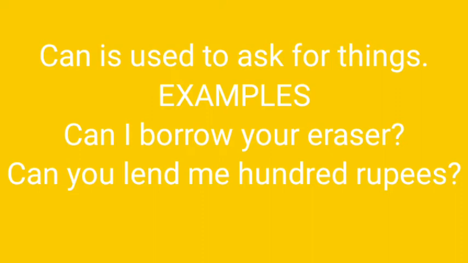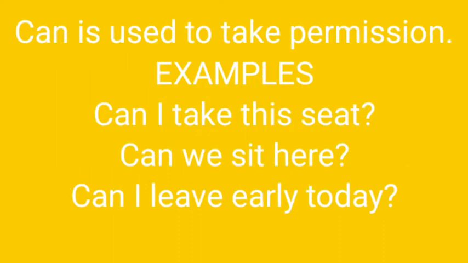For example, when you need something from someone, you ask them, and sometimes you need permission to do something. For example, when you say, "Can I borrow your eraser?" or "Can you lend me 100 rupees?" Here you are asking somebody for something. But when you say, "Can I take this seat?" or "Can we sit here?" or "Can I leave early today?" you are taking permission to do something.